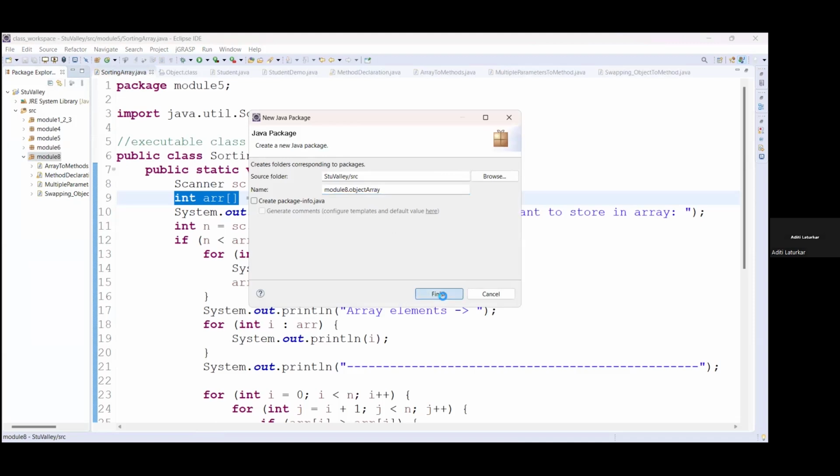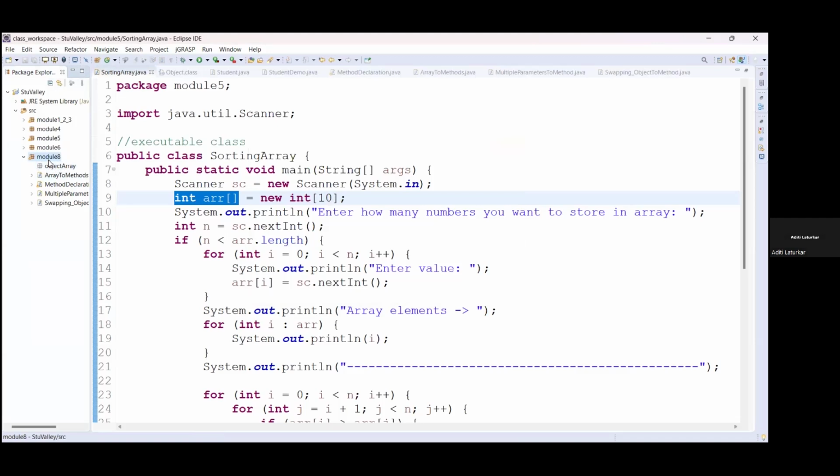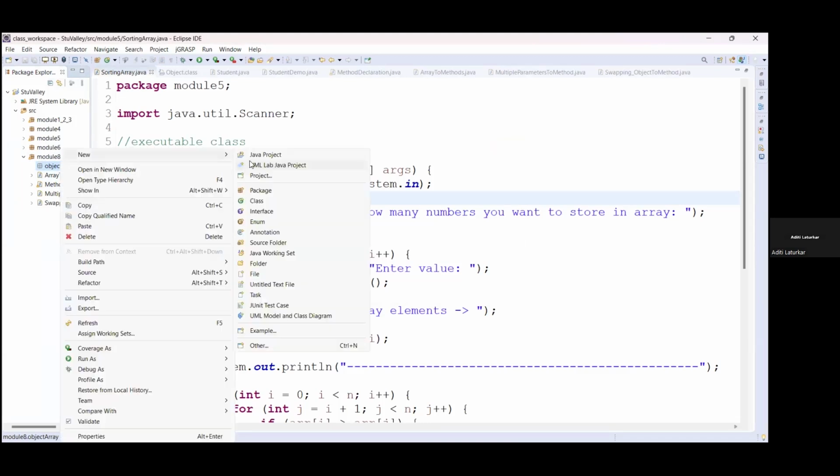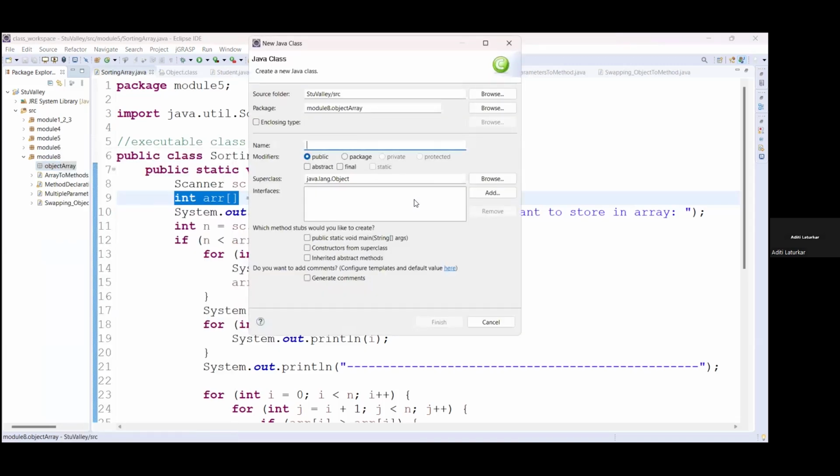In module 8, this sub package is created, that means the subfolder is created. In this sub package, we are creating a class.